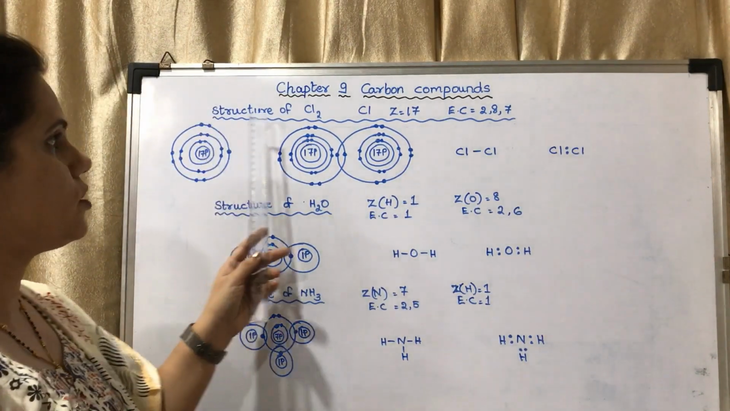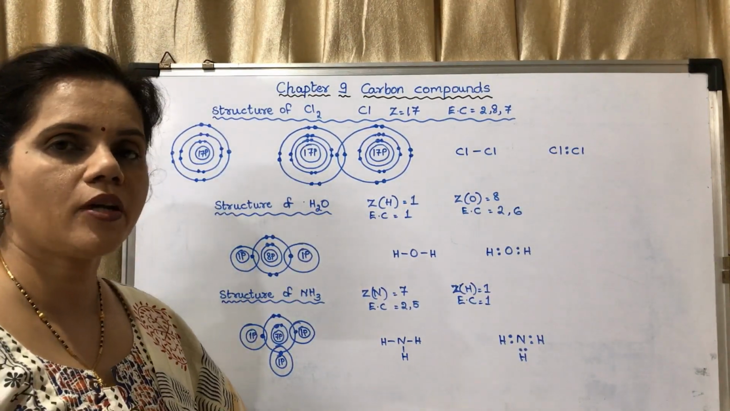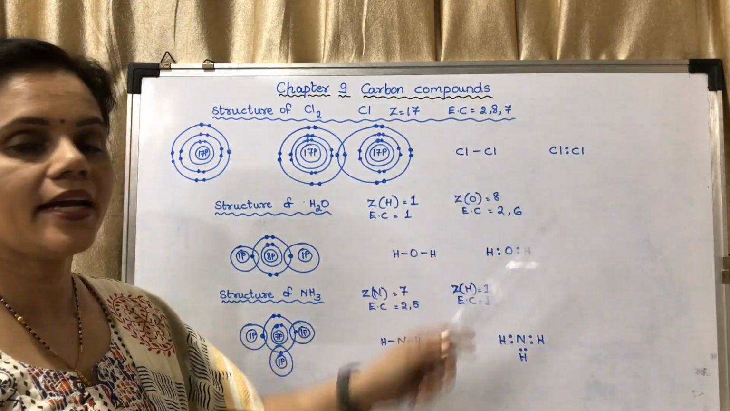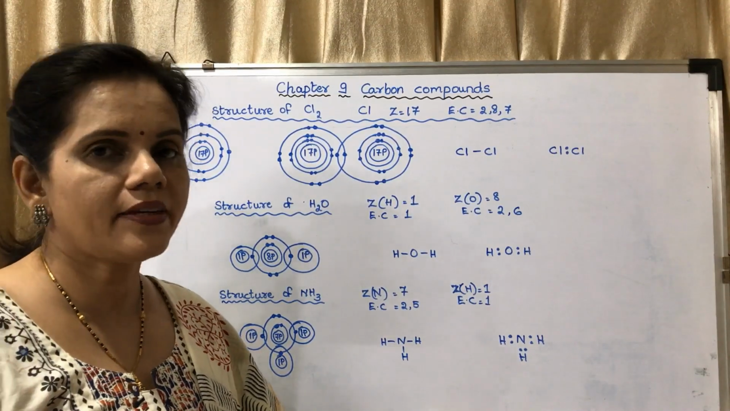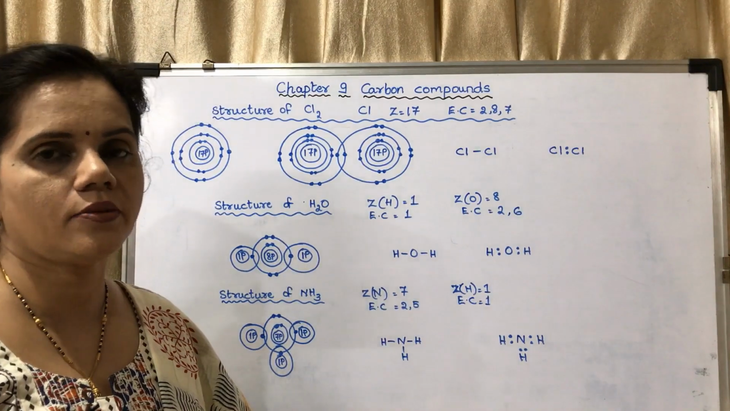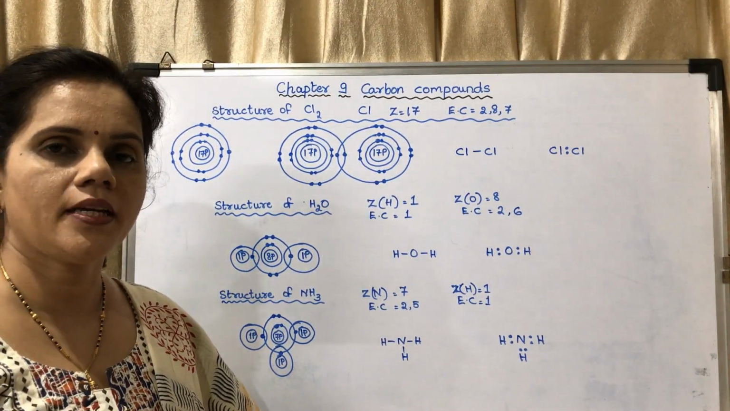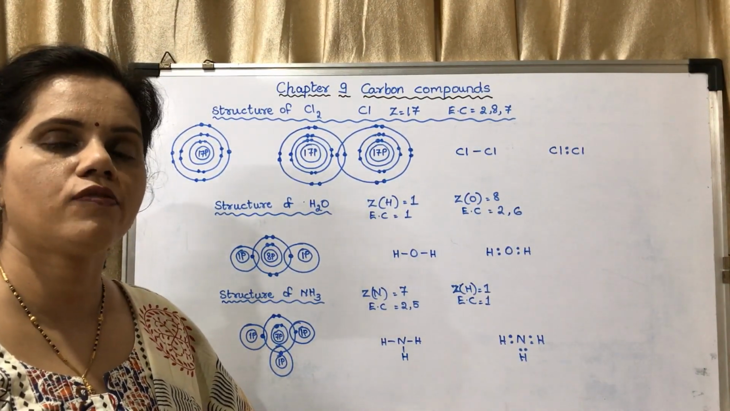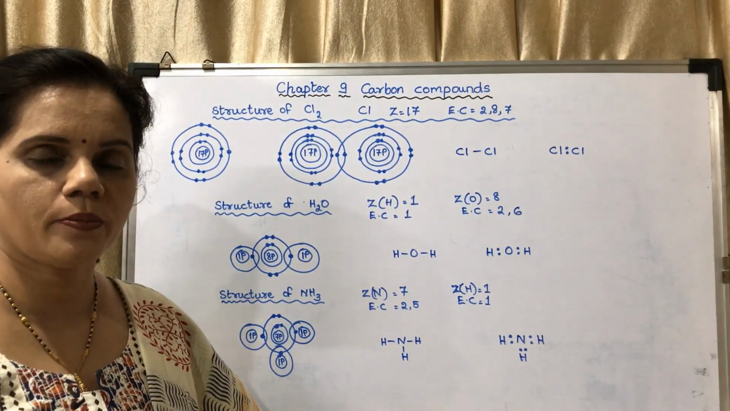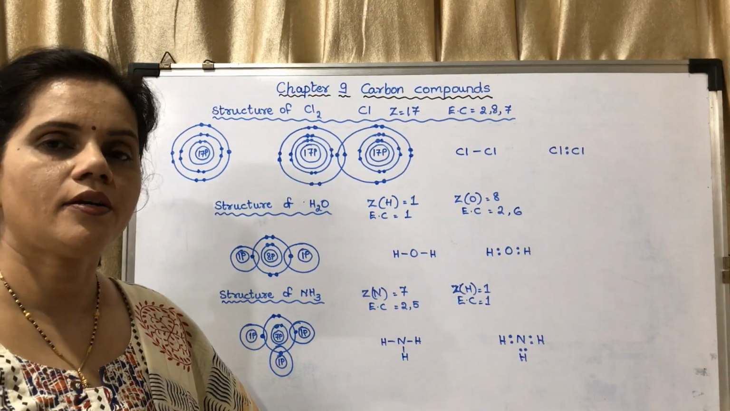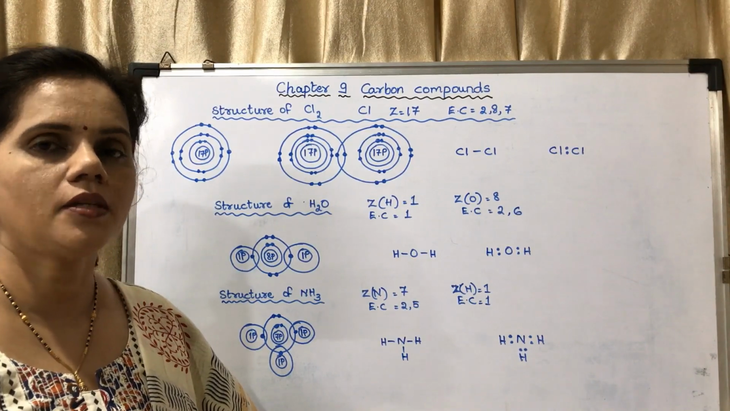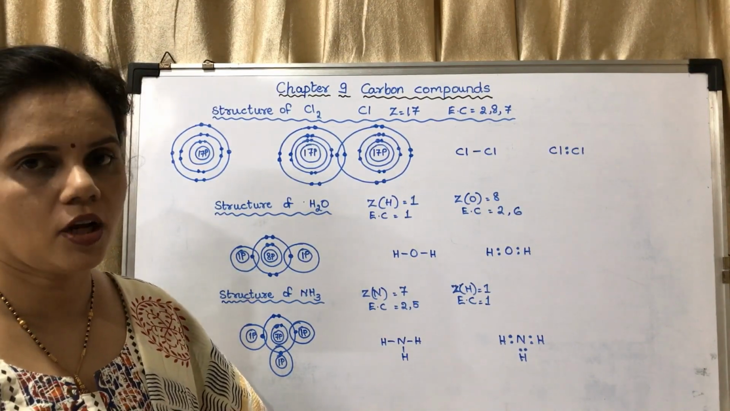The first one is the structure of chlorine. The atomic number of chlorine is 17. Its electronic configuration is 2, 8, 7. It has 7 electrons in its outermost shell. So what will be its valency? Its valency will be 1. That means if it goes for sharing, it will form a single bond with another chlorine atom to become Cl2. It will share 1 electron with another chlorine atom and become Cl2, a diatomic molecule.